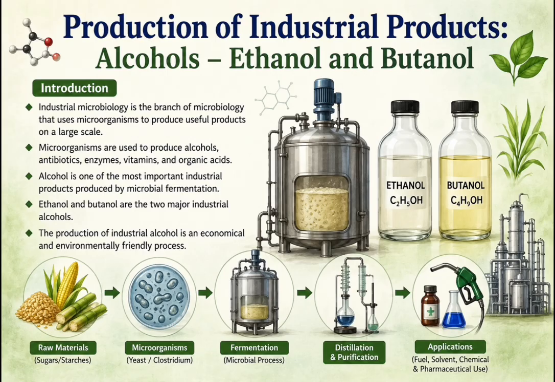Today I am going to explain about the production of industrial alcohol: ethanol and butanol. Introduction. Industrial microbiology is the branch of microbiology that uses microorganisms to produce useful products on a large scale. Microorganisms are used to produce alcohol, antibiotics, enzymes, vitamins and organic acids. Alcohol is one of the most important industrial products produced by microbial fermentation. Ethanol and butanol are two major industrial alcohols. The production of industrial alcohol is an economical and environmentally friendly process.